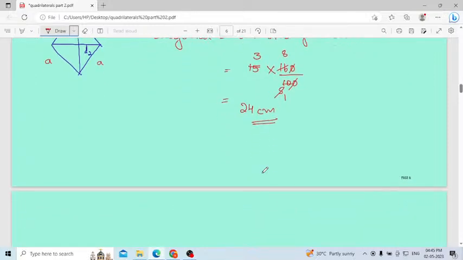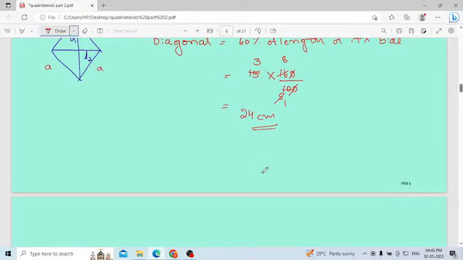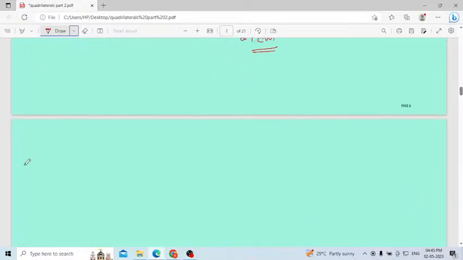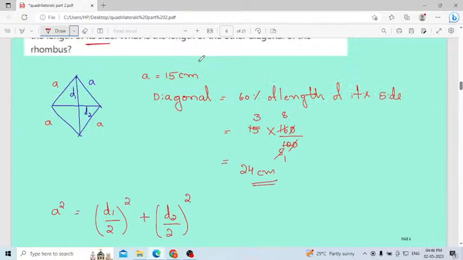Then the diagonal will be 24. One of the diagonals will be 24. Remember the formula, I will write the formula here. A square equals d1 by 2 whole square plus d2 by 2 whole square. How this formula came, I will explain here.